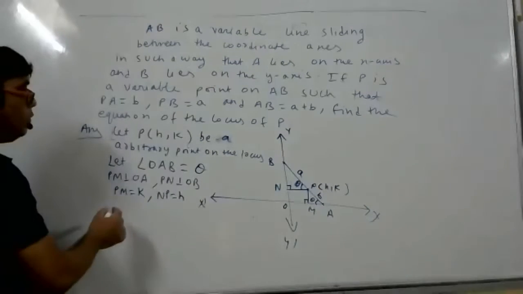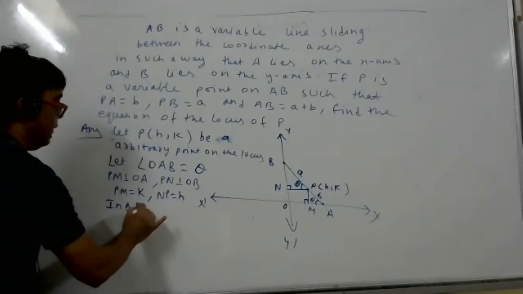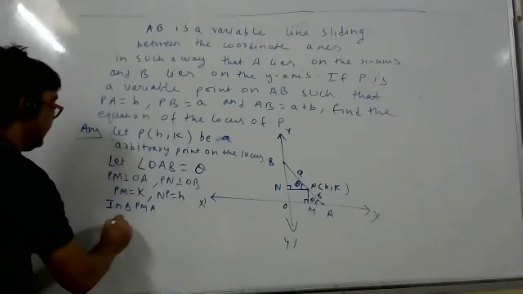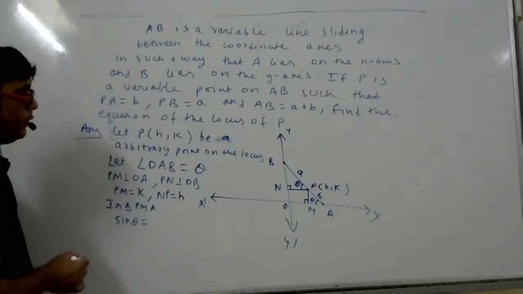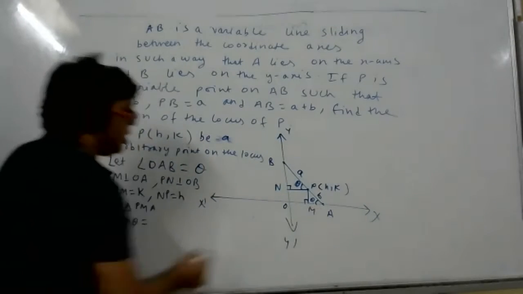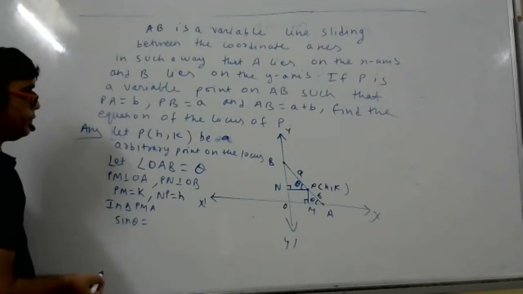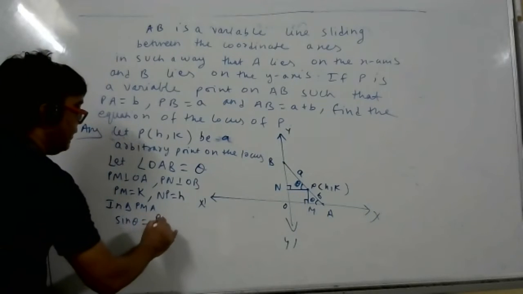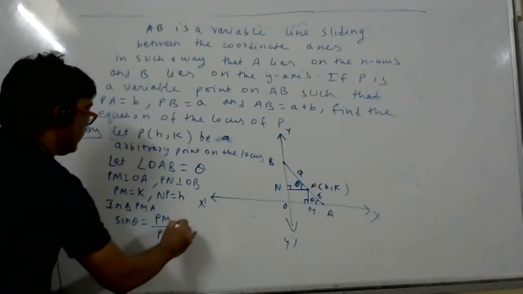Now what we'll do in triangle PMA, apply sine theta. In triangle PMA, the lower triangle, what is sine theta? PM by PA, which is k by B. PM by PA. PM how much, student? K by A.